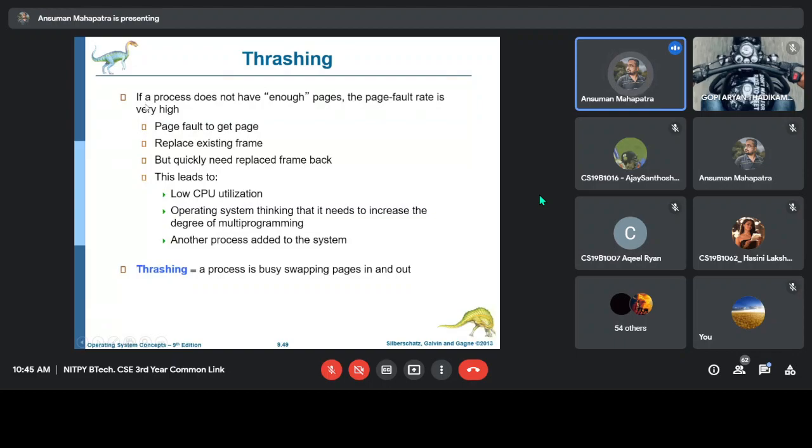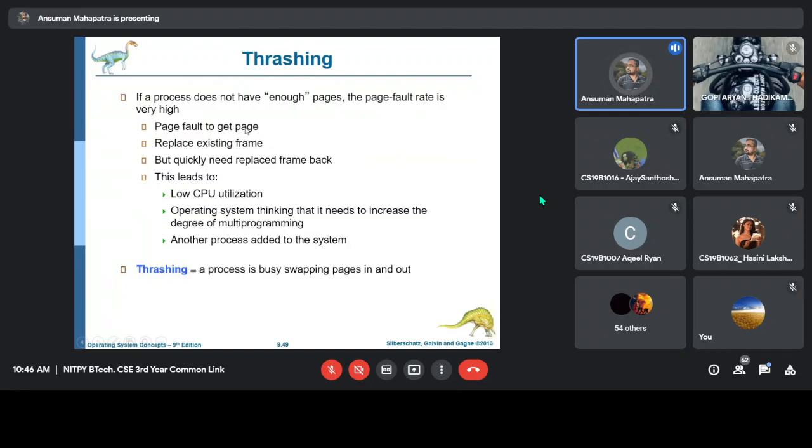In thrashing, what will happen is, if a process does not have enough pages, maybe it is a small process and you have given a small number of pages, the page fault rate will be very high. Suppose you have given 2 frames for that process and it needs more pages, then there will be lots of page faults. Then you have to get the page from the hard disk, and you have to replace an existing frame.